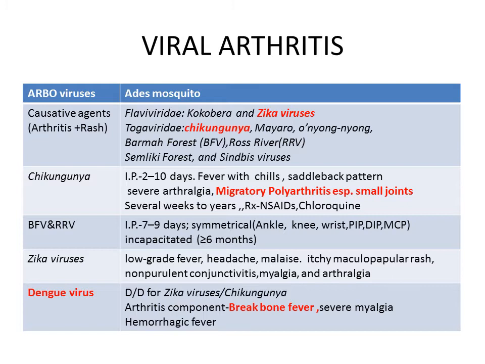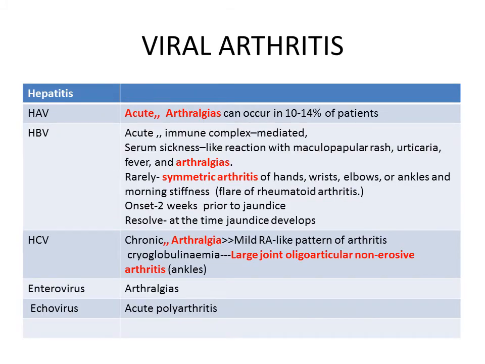Then coming to the Barmah Forest virus and Ross River virus, though they are not endemic in India, they are one of the important causes of viral arthritis, where the incubation period for the viruses is 7 to 9 days. They severely incapacitate the patient for 6 months or more. It is a symmetrical arthritis involving especially the joints used in walking and gripping, especially the ankle, knee, wrist, PIP and DIP joints, and also MCP joints.